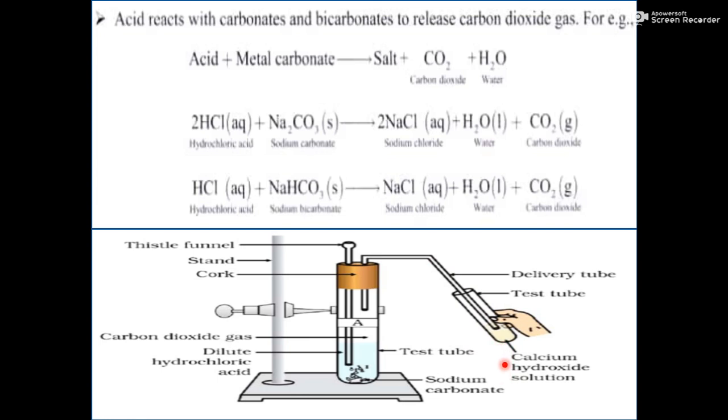Means when calcium hydroxide solution reacts with carbon dioxide, it turns milky. So this is the test to identify CO2 gas. What was the test to identify hydrogen gas? Pop sound. Yes, if there is a pop sound then it is hydrogen gas, and if lime water turns milky, then it is carbon dioxide gas.